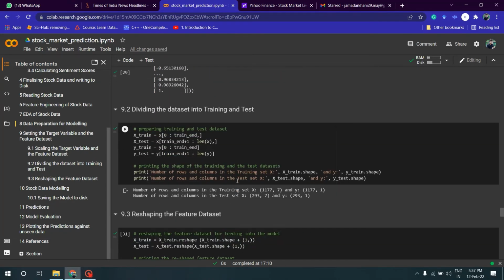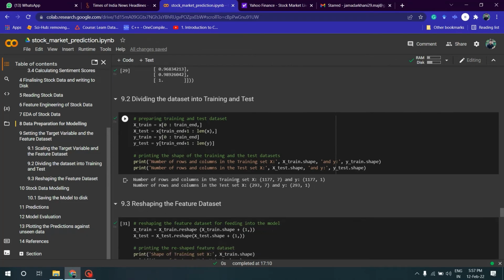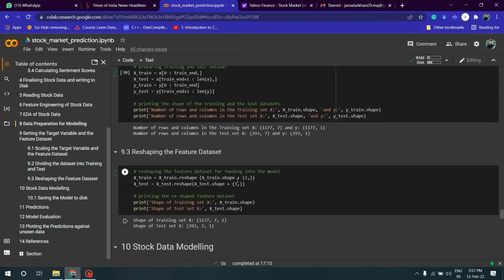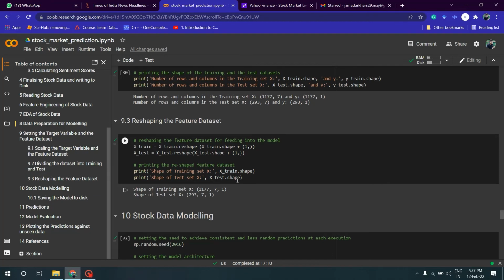Next is dividing the data set into training and test. Normally for any other data set, train test split from the sklearn package is used. But for time series data like stock price, which is dependent on date, the data set is divided into train and test data in a different way, as shown here. In time series data, an observation for a particular date is always dependent on the previous date's records. Next, I've reshaped the feature data.